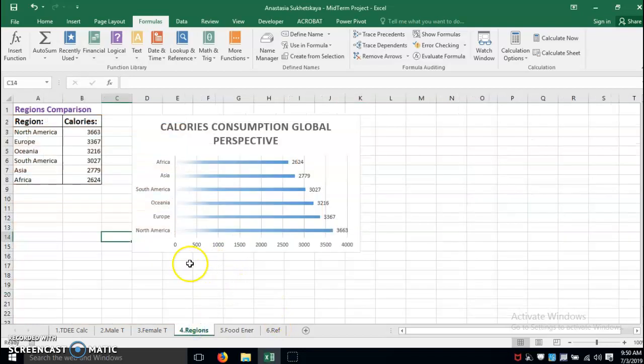Then I decided to see how many calories are consumed depending on the region. I compared 6 regions: North America, Europe, Oceania, South America, Asia, and Africa. And we can see that the largest amount of calories per person is consumed in North America. Compared to Africa, there is a 1,000 difference, and it's a huge difference per person. In North America, per person consumed on average is 3,663 calories. This is like too much.